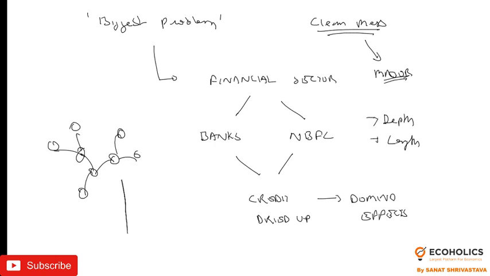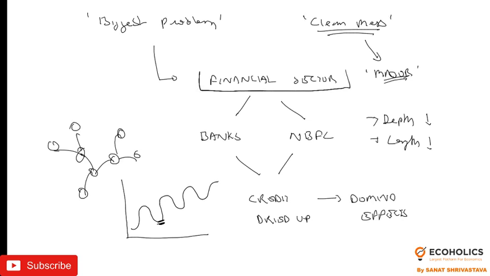Like if you see the graph of the business cycle, how it looks like, it is the same. It means the depth we need to decrease as well as the length. So length means this depth will last till this particular point. So we can say that we need to decrease the depth as well as the length of the crisis, and in order to do this we need major reforms. What are the major reforms? We have to clean the mess of the financial sector, especially the banks and the non-banking finance companies. So this is the major reform that we need to discuss here.